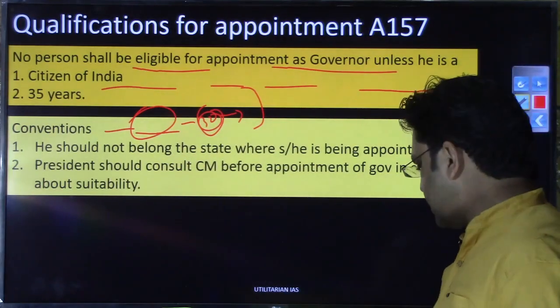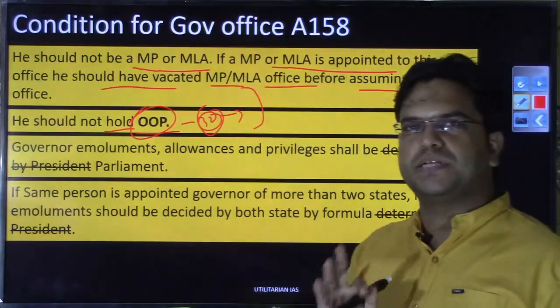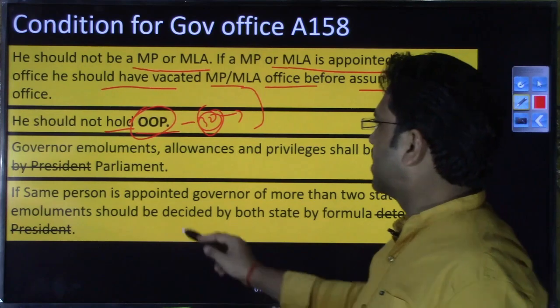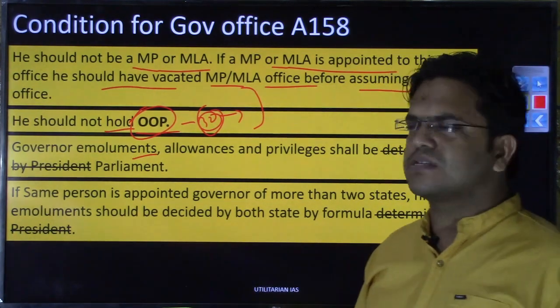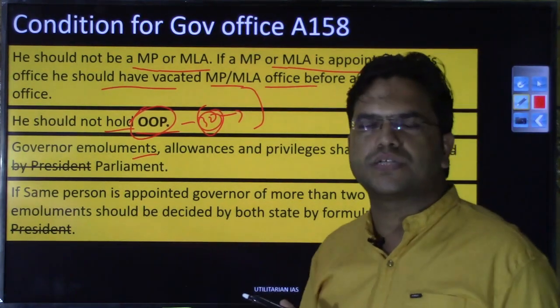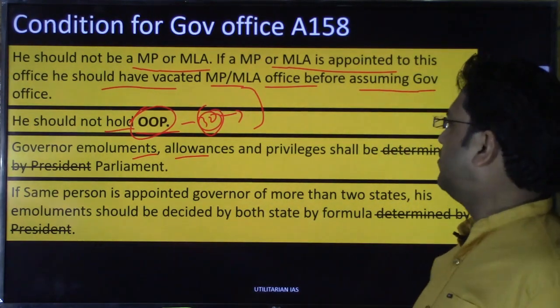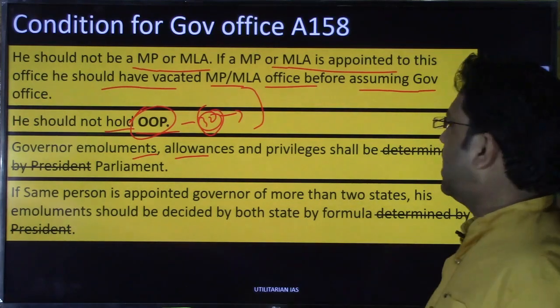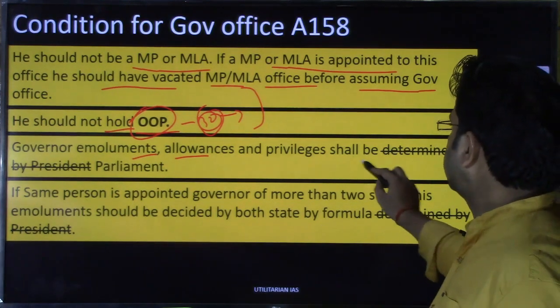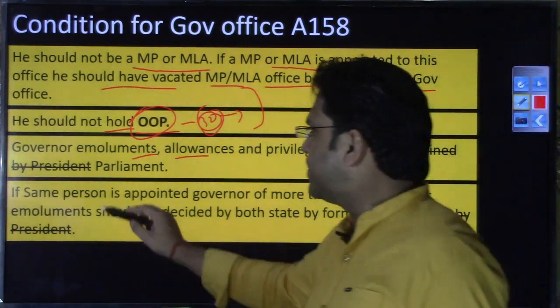Mind you, the previous ones were the qualifications. These are the conditions. So the separation is necessary. Governor's emoluments: this is a common feature across all the constitutional functionaries. The governor's emoluments, allowances and privileges are to be determined not by the president, mind you.